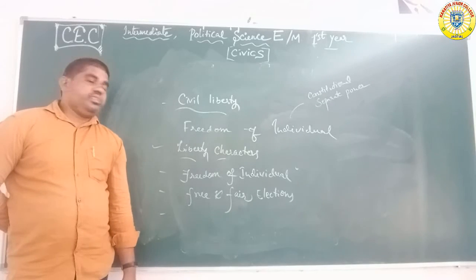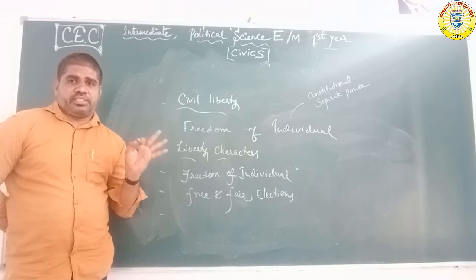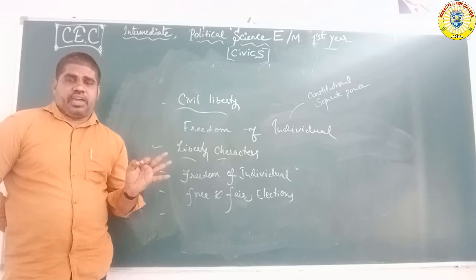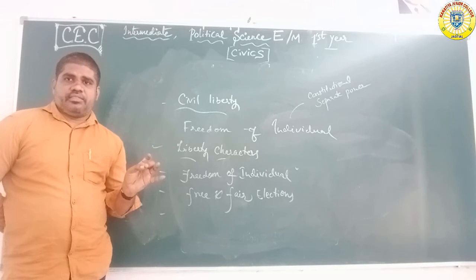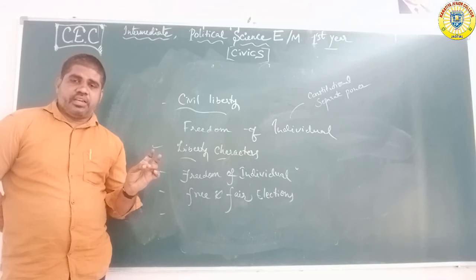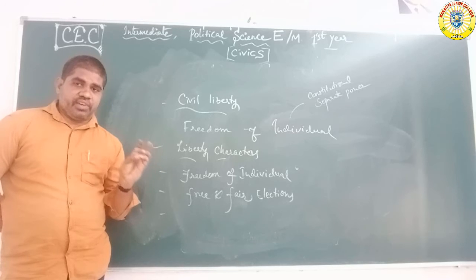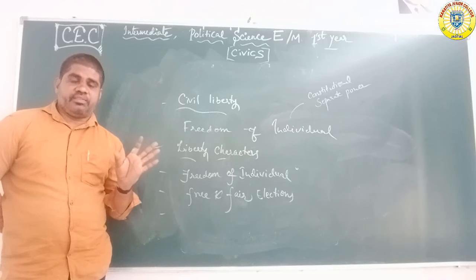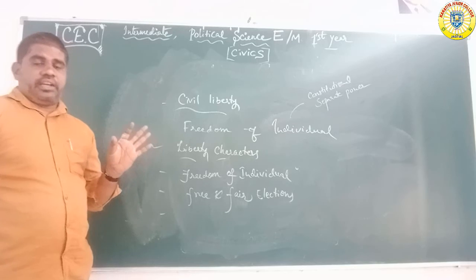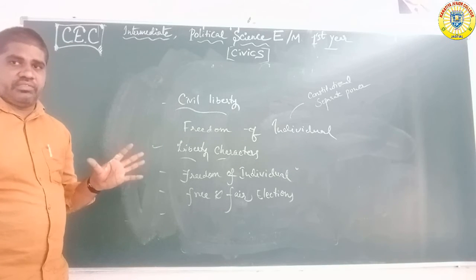First one, completed: law. What is the meaning of law? Characters and definitions of law, particularly the rule of law. What is the main rule of law, and how many types of laws are there? We already discussed this.